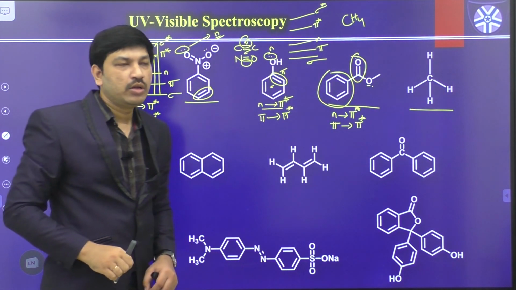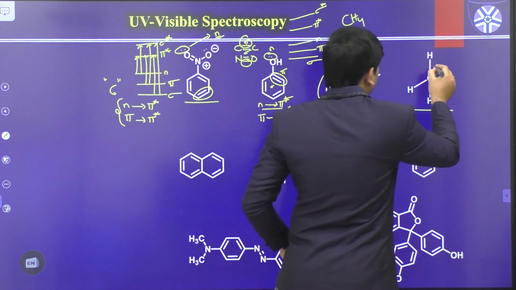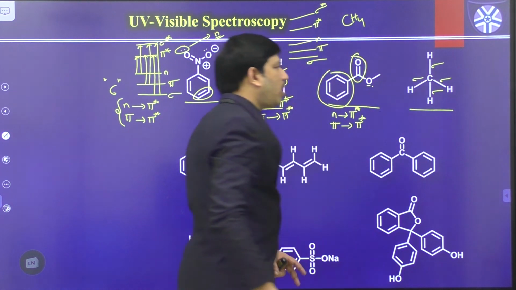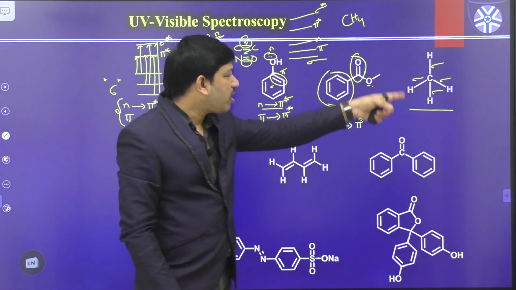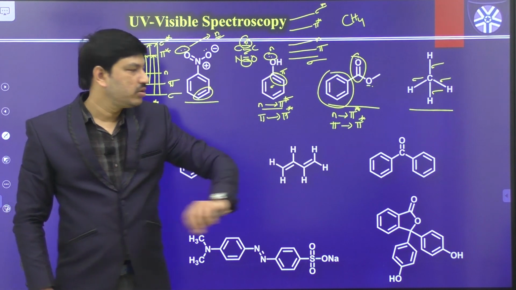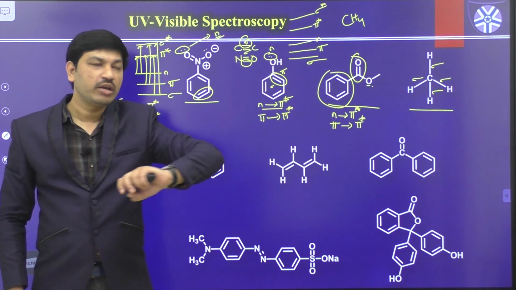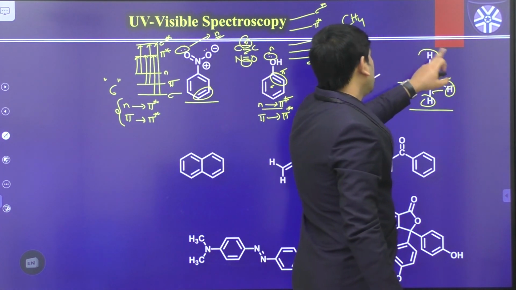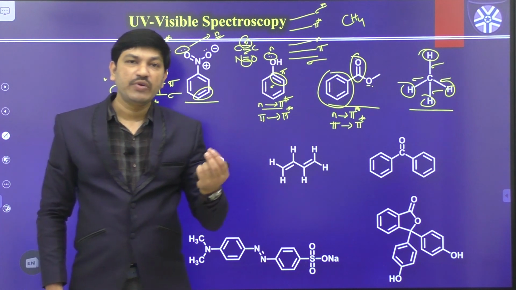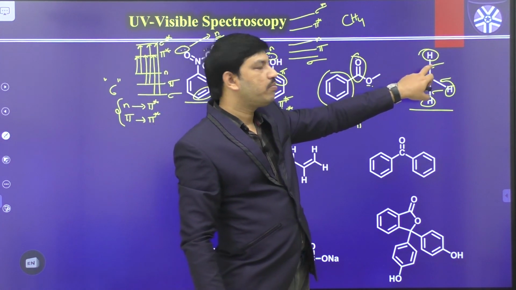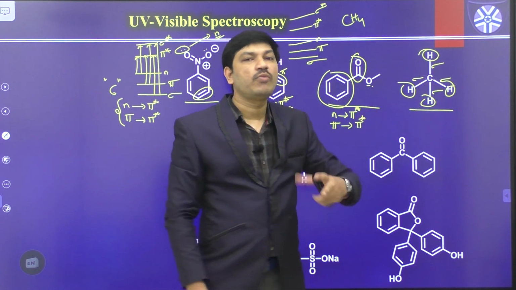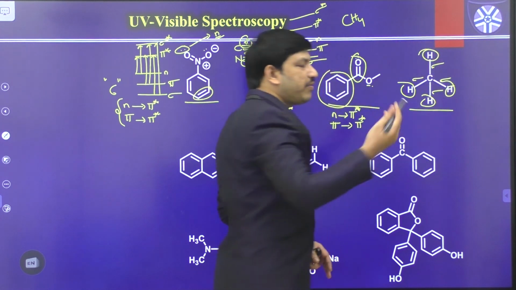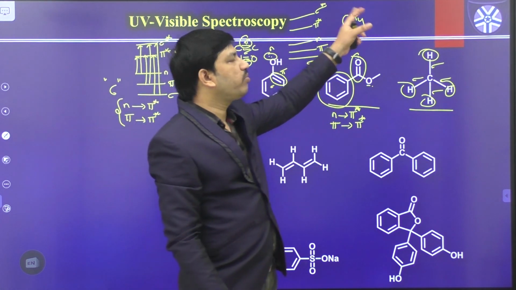CH4 molecule. So in this molecule what type of bonds are there? These are only sigma bonds: sigma bond, sigma bond, sigma bond, sigma bond. All are sigma bonds only. And does any atom in this molecule contain a lone pair of electrons? We have only 2 types of atoms: one is the carbon atom and the remaining are 4 hydrogen atoms. A hydrogen atom can have a maximum of 2 electrons only, and those are involved in the bond. Even carbon can form only a maximum of 4 bonds. That means in this case neither carbon nor hydrogen has any lone pair of electrons. Here there is no lone pair of electrons.